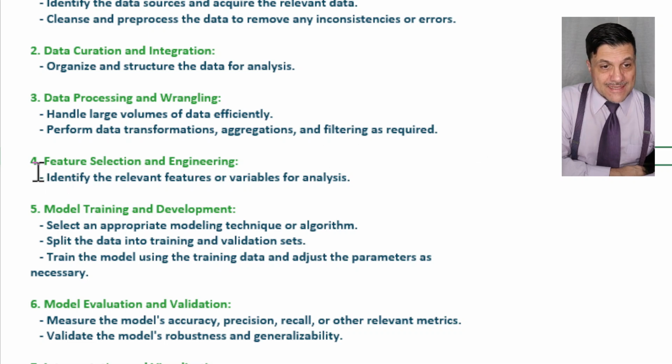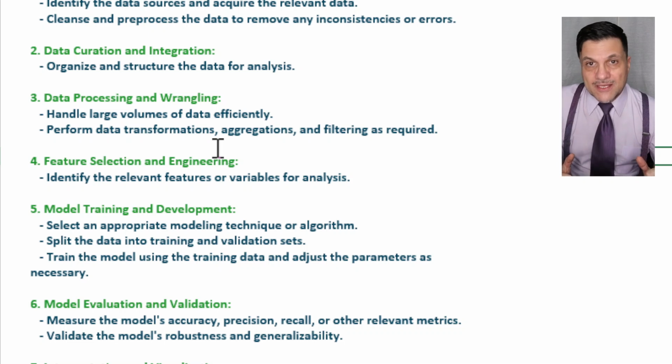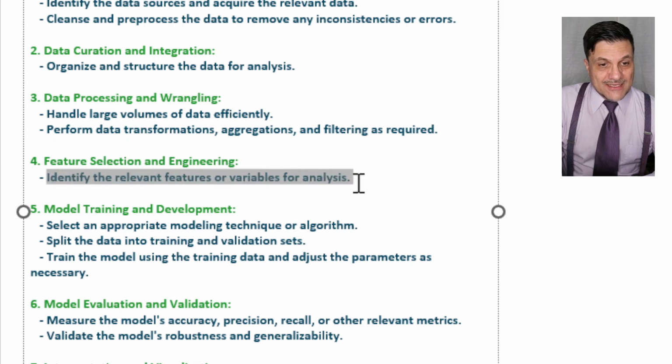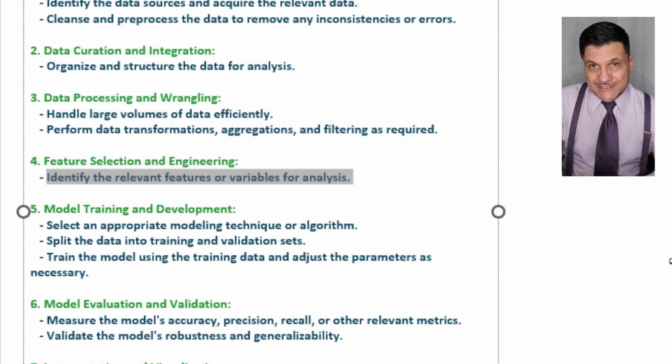All right. Now that the data is processed, all wrangled, all nice and beautiful, the machine is going to be very happy that that's the type of data I'm going to give it. Then I'm going to identify the features and variables for analysis. In other words, I'm going to identify the best algorithm, or the best way, to tell this machine to work with this data.